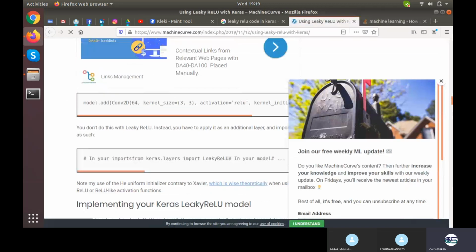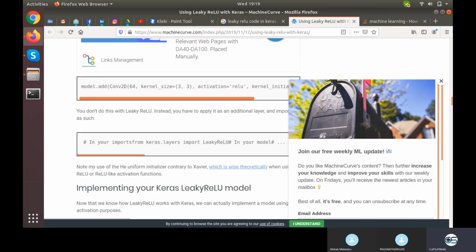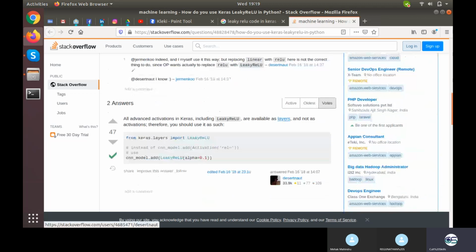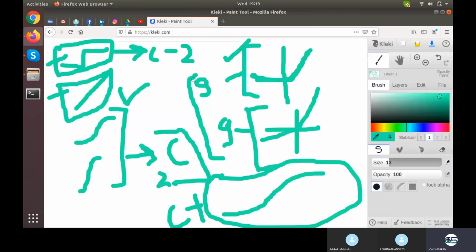Right here it is. Activation relu, kernel initializer HE uniform, and right here you are using import leaky relu. Even on Stack Overflow you will find some of the simplest results. From keras.layers import LeakyReLU, and it added a layer of leaky relu with an alpha of 0.1. So alpha is the intensity on the negative side. Your graph would be something like this, but it could be this one or this one or this one. So that is how much you want to go for the alpha part, right?